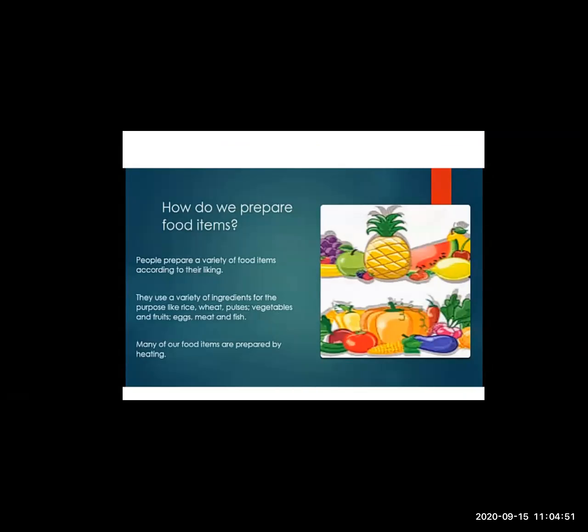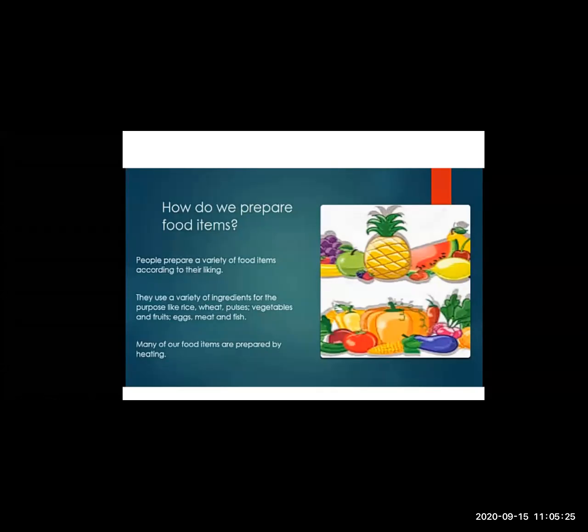How these things are prepared. People prepare a variety of food items according to their liking. Now we all know that we all have different likes and dislikes. Yesterday, as I told you, we discussed what food items we should include, all the different varieties of food items we should have in our diet. Okay, we have learned about that yesterday. So we all have different tastes.